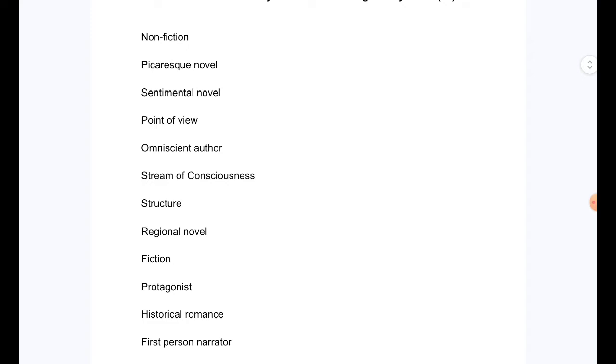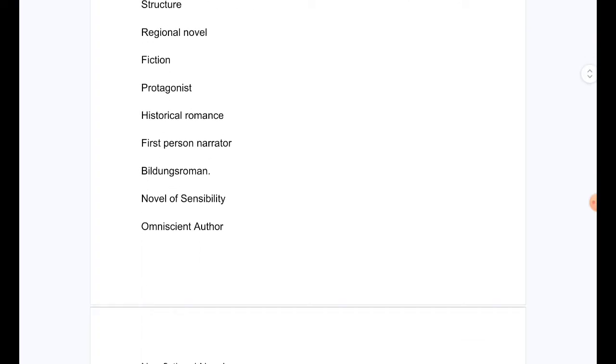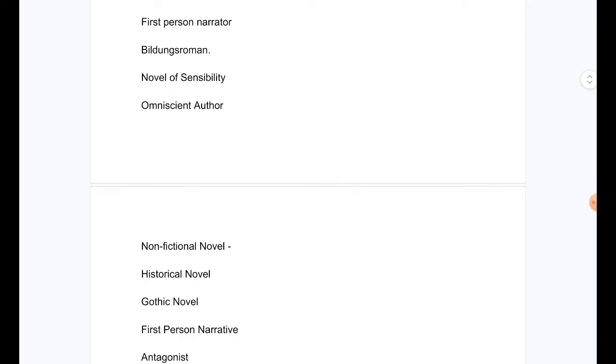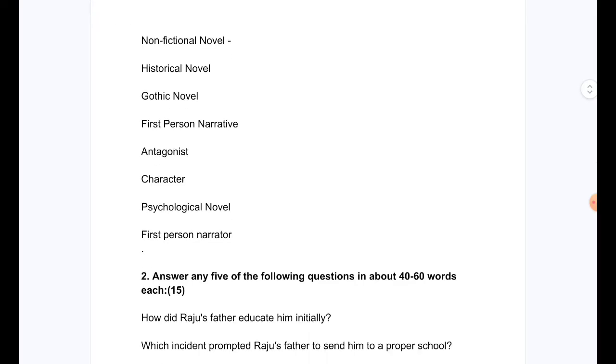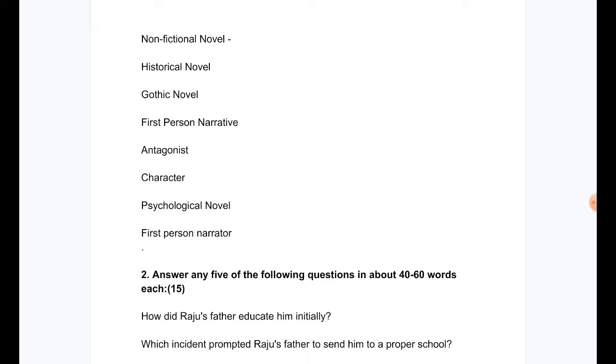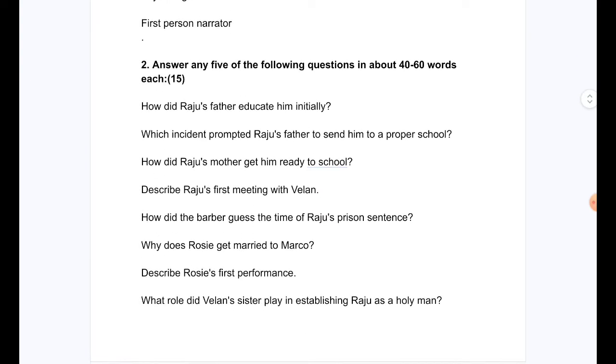Non-fiction, picturesque novel, sentimental novel, point of view, omniscient author, stream of consciousness, structure, regional novel, fiction, protagonist, historical romance, first person narrator. Bildungsroman, novel of sensibility, omniscient author, non-fictional novel, historical novel, gothic novel, first person narrative, antagonist, character, psychological novel, first person narrator.